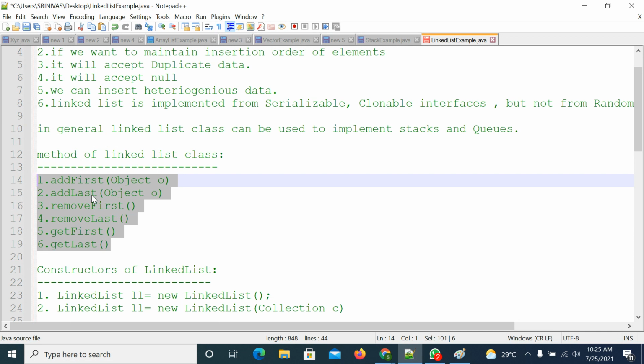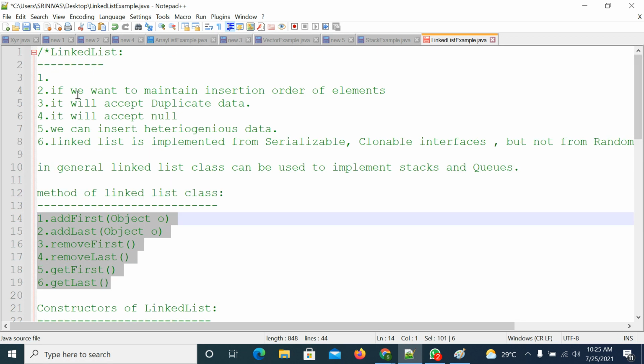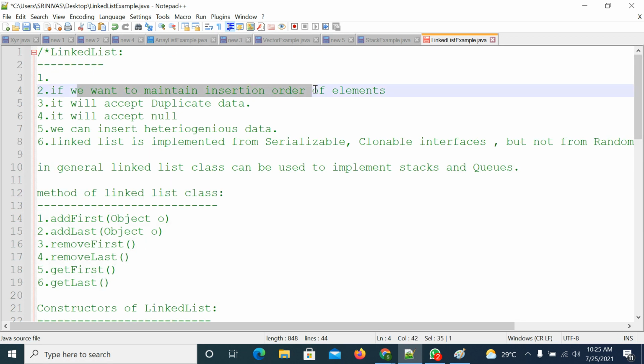If you want to add the elements one by one, we discussed this point: it will maintain the insertion order. That means whatever elements you add will be in that order. To add the elements, you can use either list interface methods or collection interface methods, or you can use the add first method also, no problem.